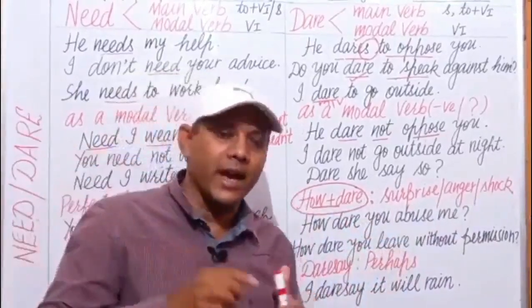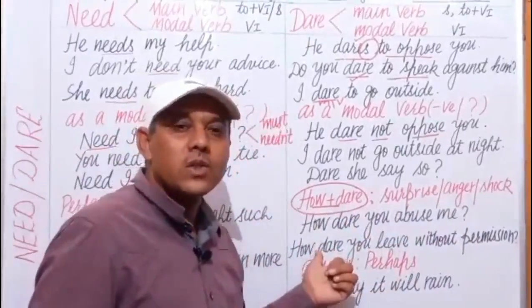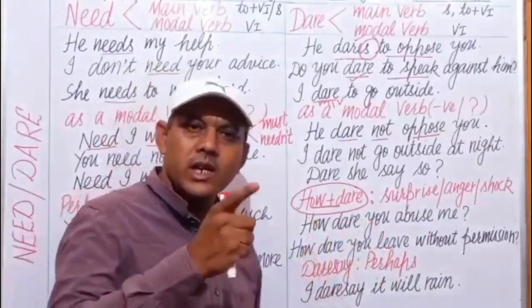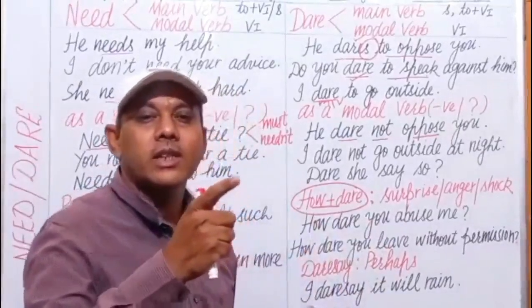And when he comes back, the boss asks for the explanation and he says, how dare you leave the office without my permission.